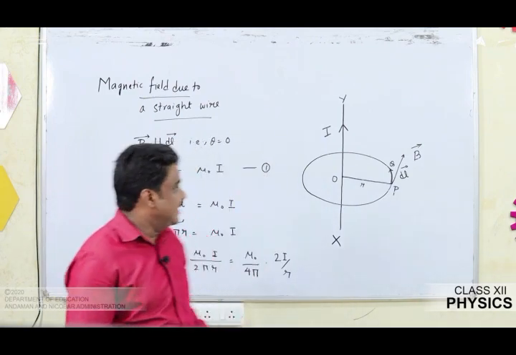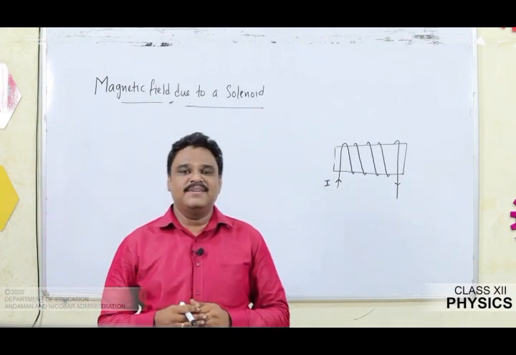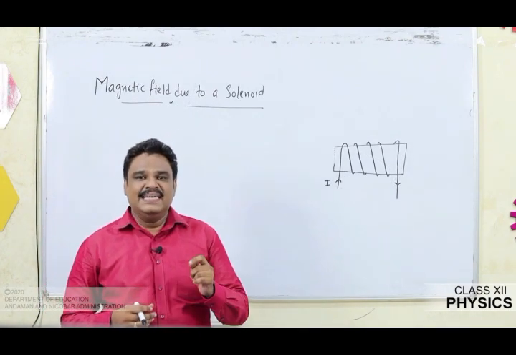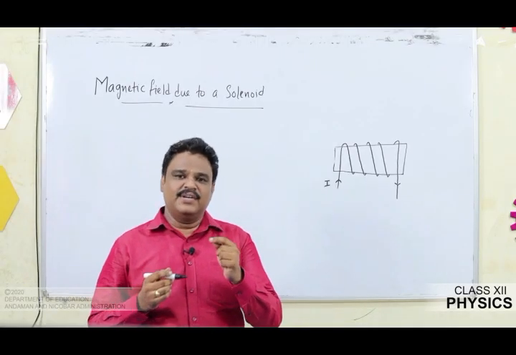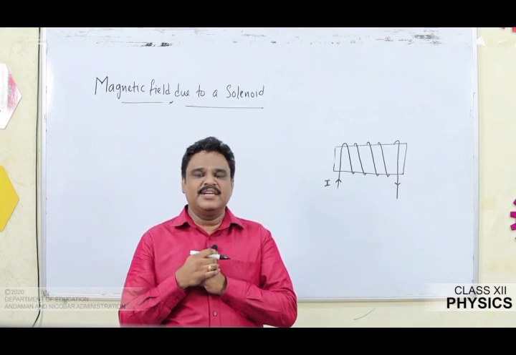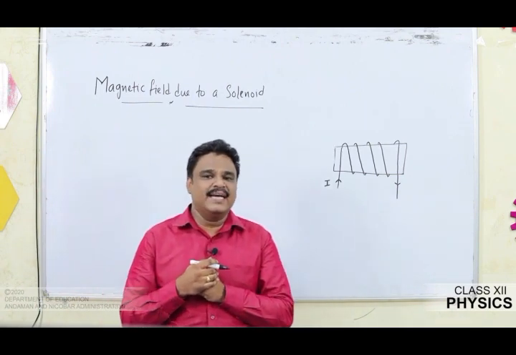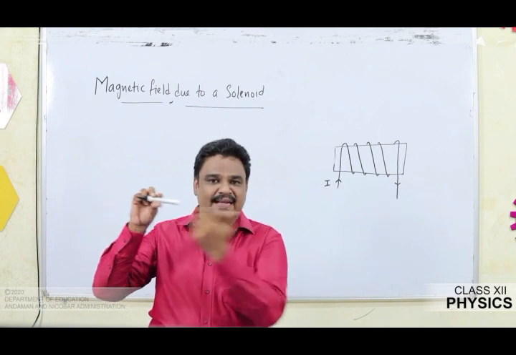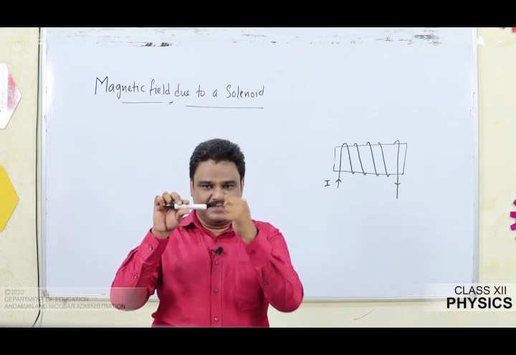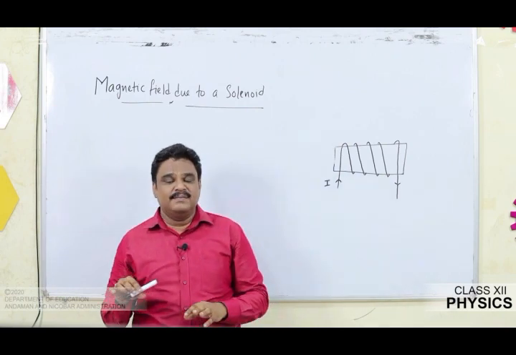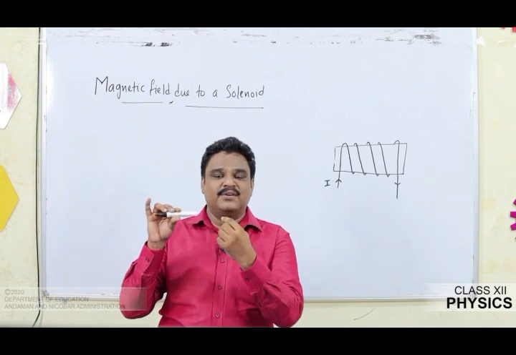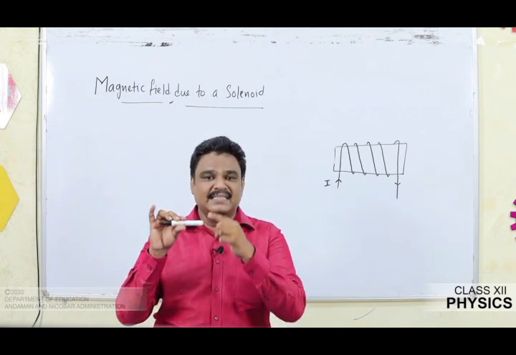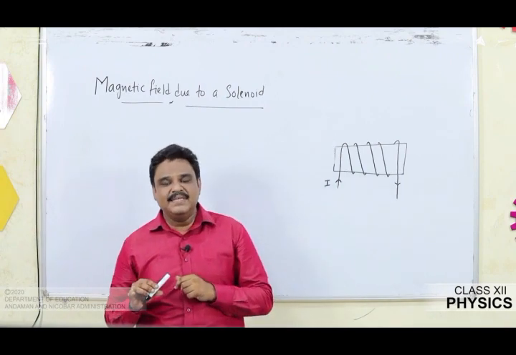Let us get into our second application of Ampere's circuital law. Here we are going to find the magnetic field due to a solenoid. So you know what is a solenoid? A solenoid is basically a helical loop of insulated wire such that the characteristic parameter is that the length of the solenoid is much greater than the diameter. So once again, any helical loop cannot be termed as a solenoid. To be very clear, the constructional property is that the length of the helical loop must be much greater than the diameter. So that type of helical loop can be termed as a solenoid.